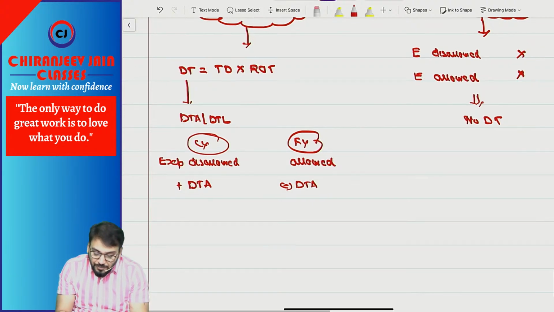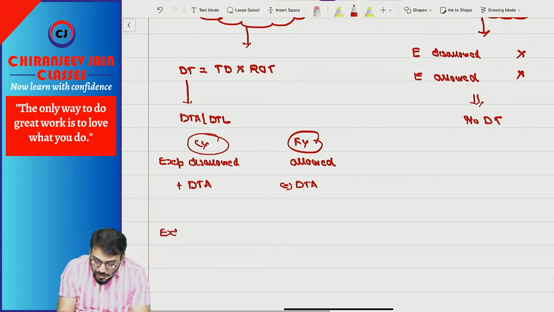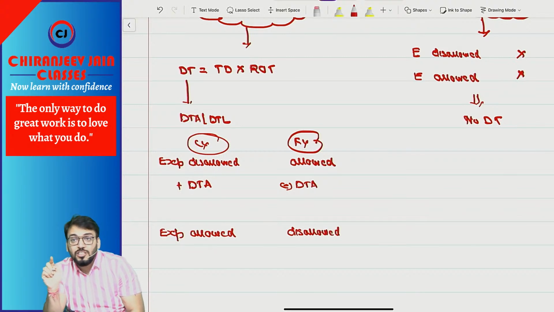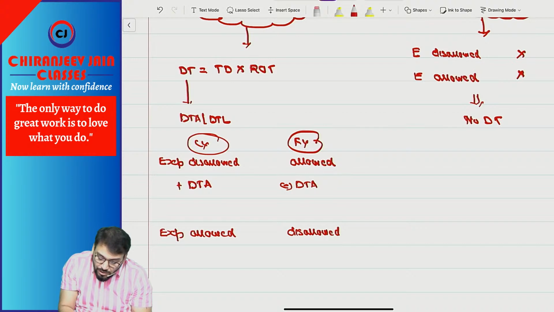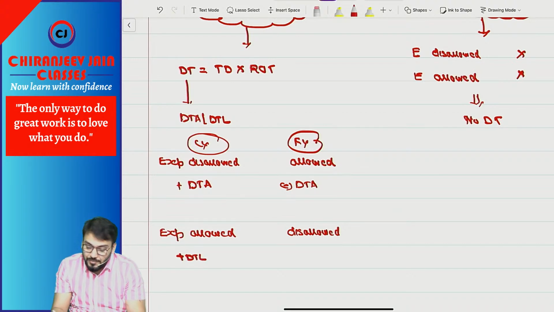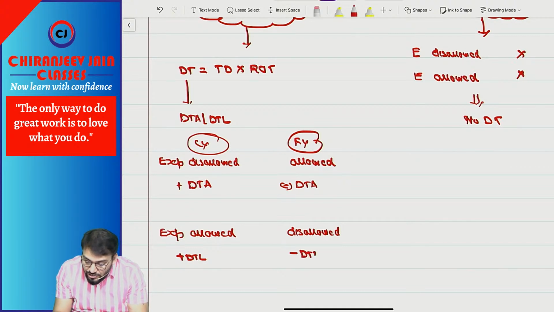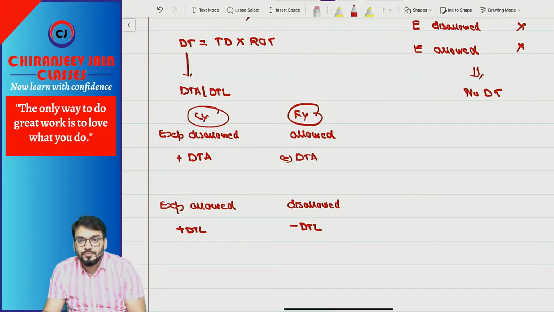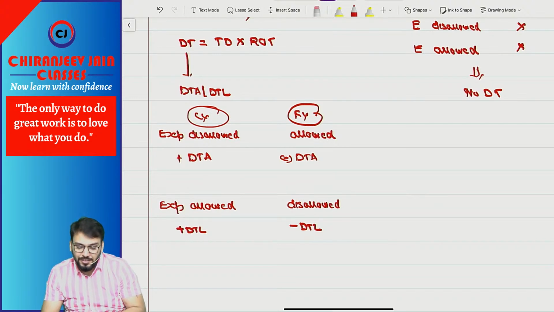Correct? But if I say in this way, some expense is allowed in the current year, which will be disallowed in a future year. Disallowed means it will be added to taxable profit, which means we need to pay higher tax in future. Therefore we'll create DTL right now, plus DTL, and in the future year we'll do minus DTL, which means DTL is reversed. Have you understood this point?